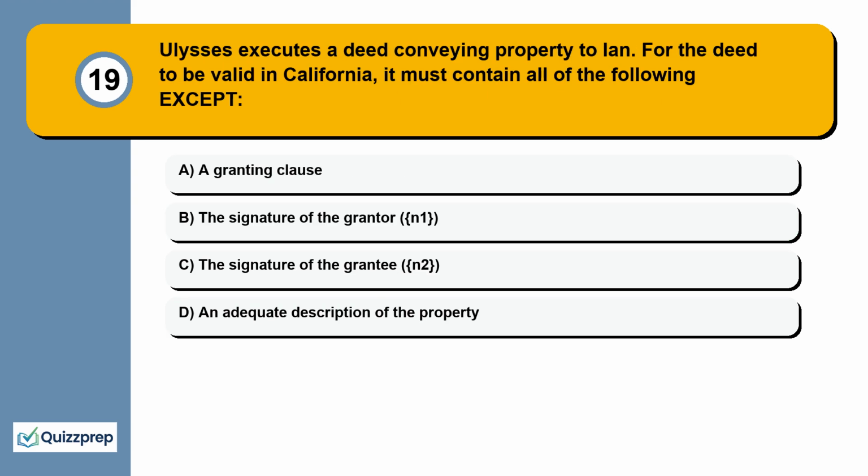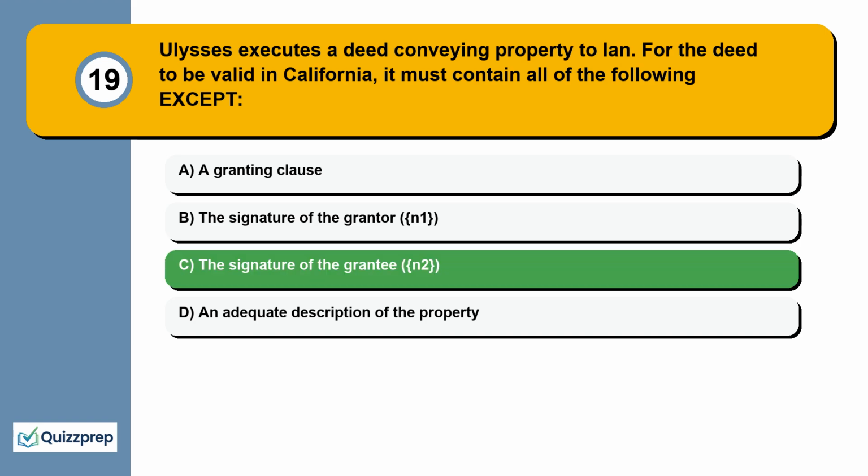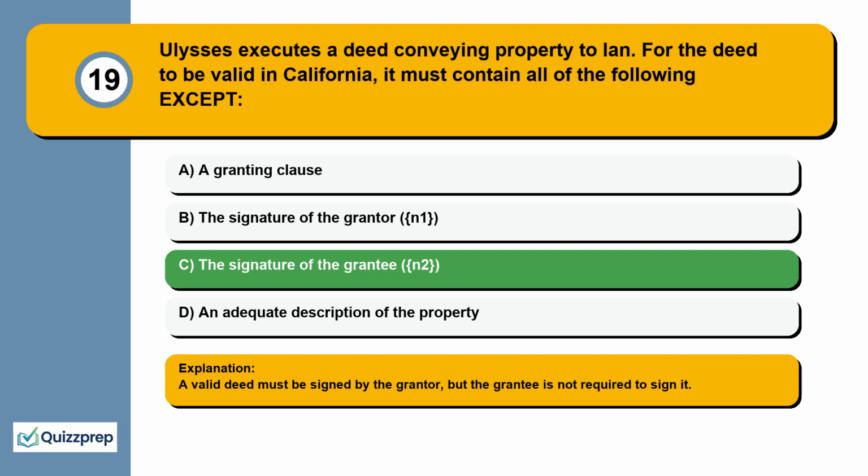Question 19. Ulysses executes a deed conveying property to Ian. For the deed to be valid in California, it must contain all of the following except a granting clause, the signature of the grantor, the signature of the grantee, an adequate description of the property. A valid deed must be signed by the grantor, but the grantee is not required to sign it.